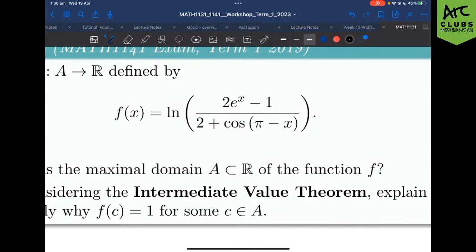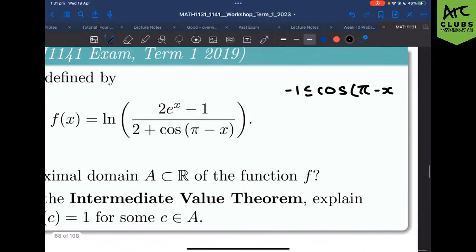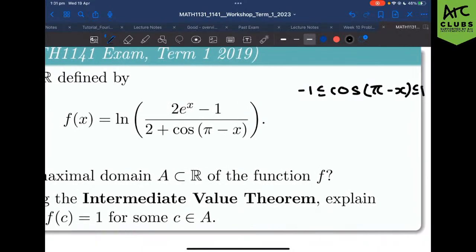So first thing that I like to do, look at your function. What am I working with? Well, I have a trig identity, I have exponentials, I have log, I have a fraction, I have a lot of things to work with, right? First thing I want to touch is trig, because it has one of the strictest regions. Trig, especially cos and sine, can only be in between -1 and 1, right? So this statement, we know this to be true. Easy, right?